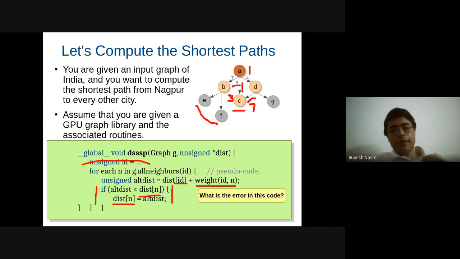But now we are back to the concurrent setting, right? So this alternate distance less than distance of n check might be true for multiple threads, multiple parents of C, at the same time, and therefore all of them might come into the if part of their individual codes. And A's thread will update distance of C to 3, and after that the thread from D will update the distance of C to 7, and therefore the distance of 3 might get overwritten without any synchronization with the larger value 7, which is wrong.